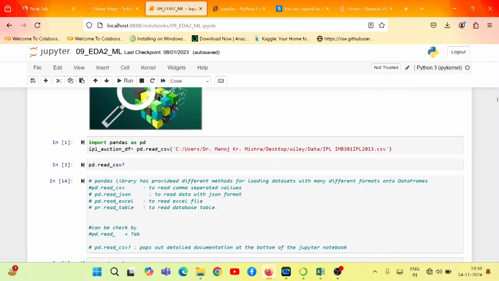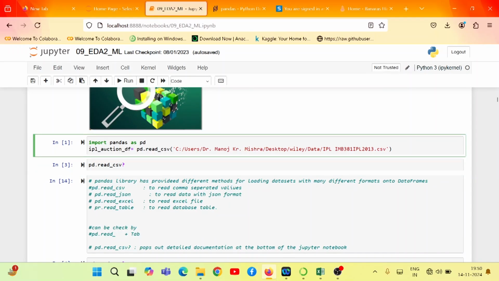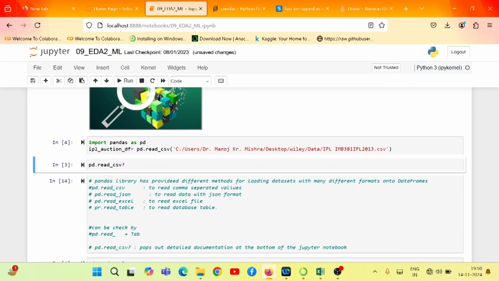Okay, so with this, one more thing I want to tell you is that in pandas there are several ways through which we can read different data sets which have different formats. If you want to know about it, let me show you that one. Let me execute this. I have imported the data over here.